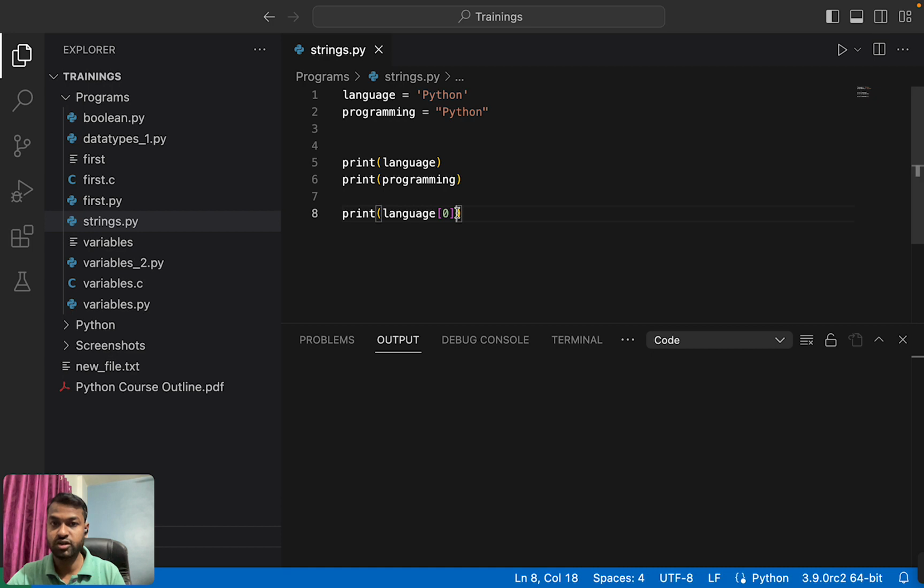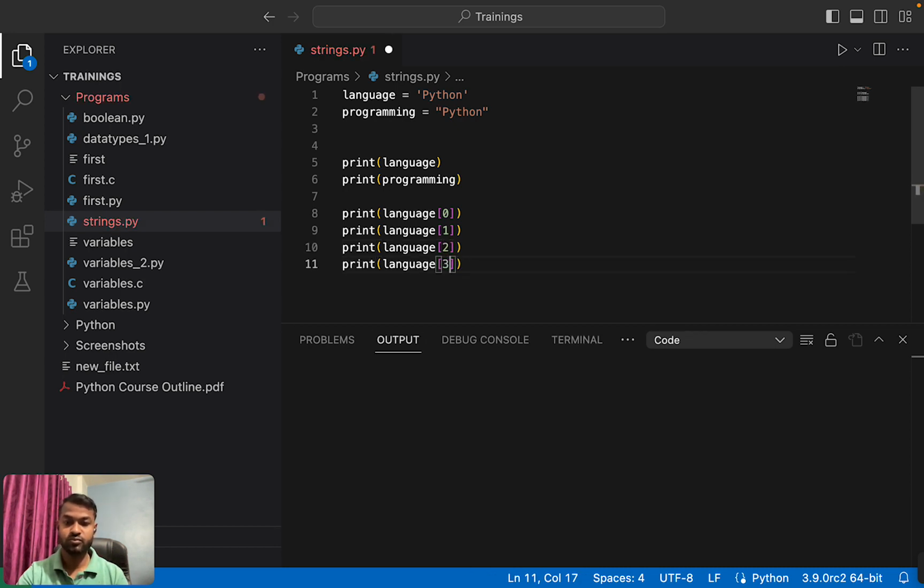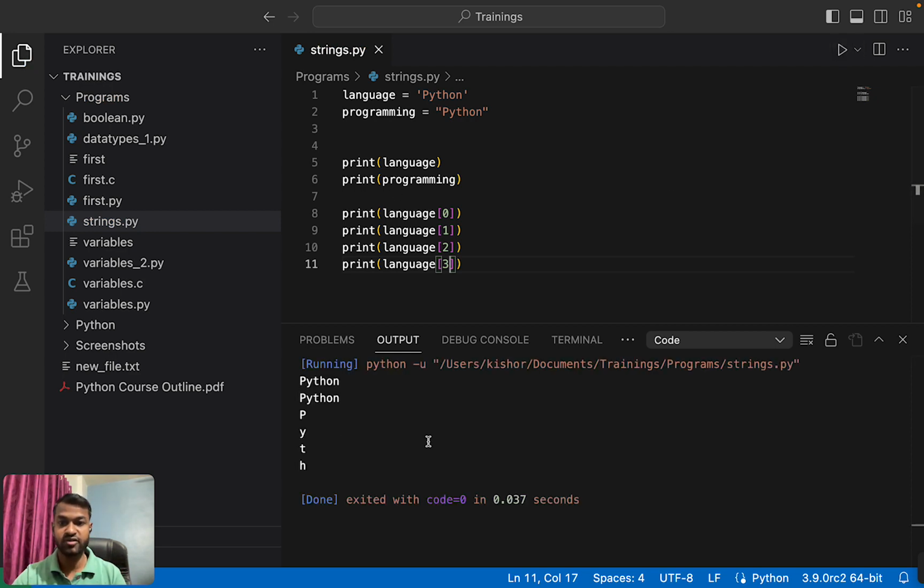Okay, so here in language of 0, that means for index 0 we have stored p. For index 1 it stored y. For index 2, t. For index 3, h. In this way all the indexes can be accessed: p, y, t, h.